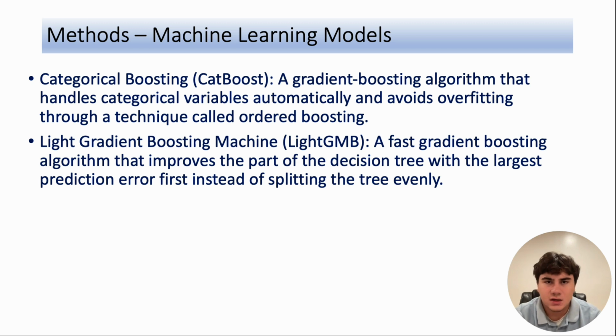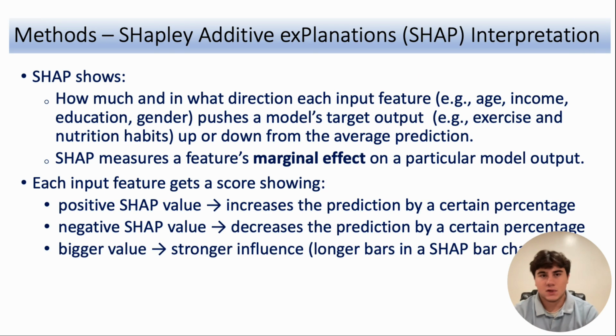Categorical boosting, or CatBoost, is an algorithm that builds models in steps like gradient boosting, but is especially good at handling categorical data automatically through ordered boosting. And the last model used was light gradient boosting machine, which is a fast gradient boosting algorithm that improves the part of the decision tree with the largest prediction error first instead of splitting it evenly.